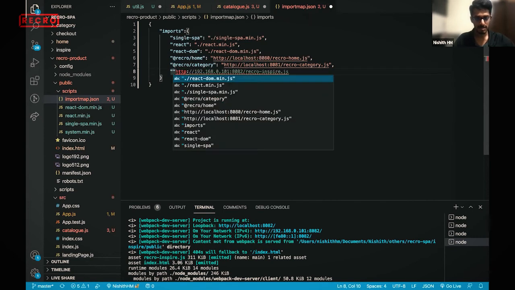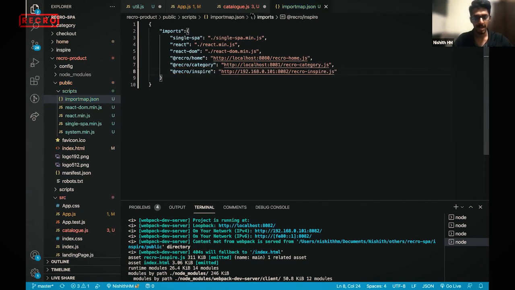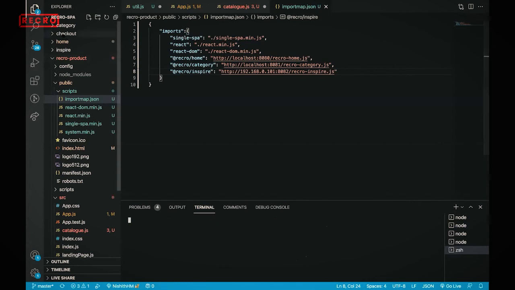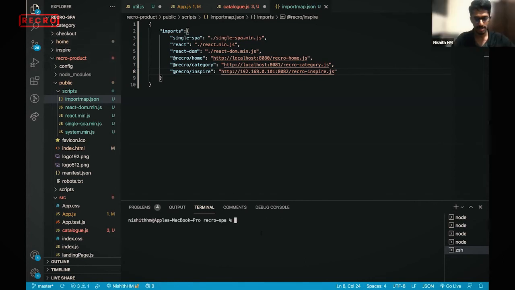Even this works. And so I have registered one more MFE, and the other MFE which I want to register is checkout. Checkout.